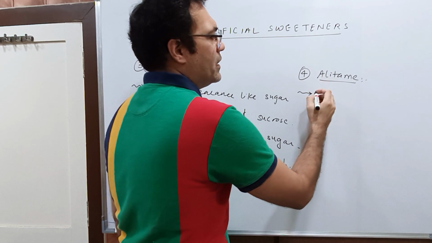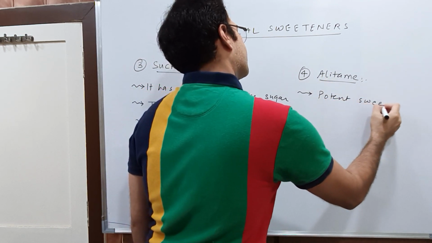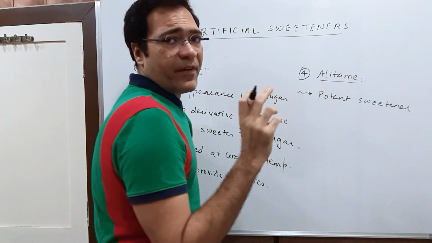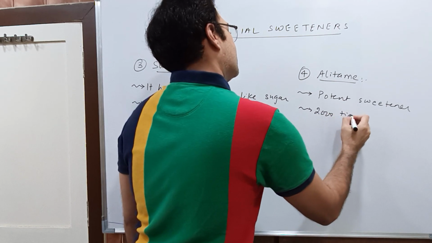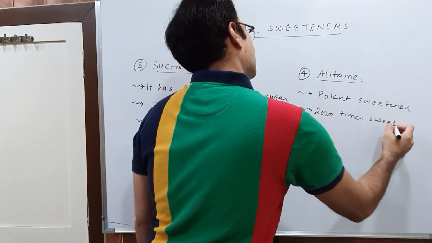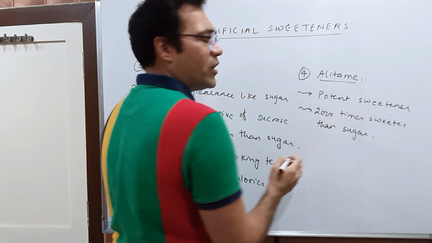Elitame is a very potent sweetener. It is 2000 times sweeter than sugar.